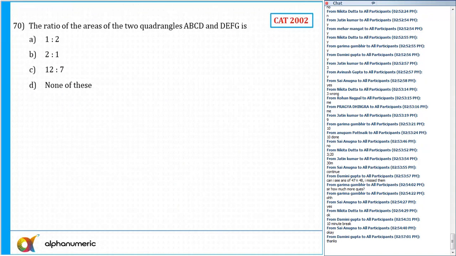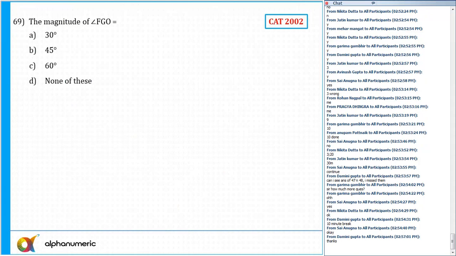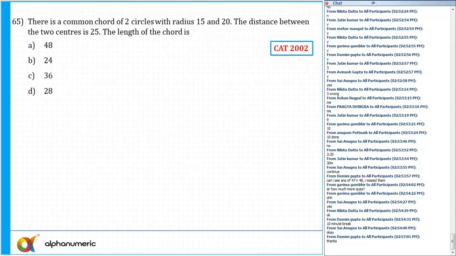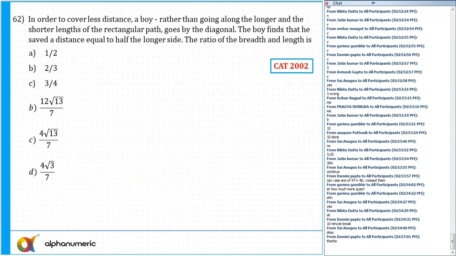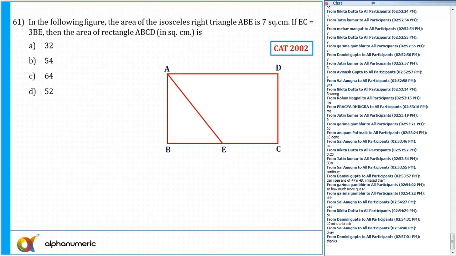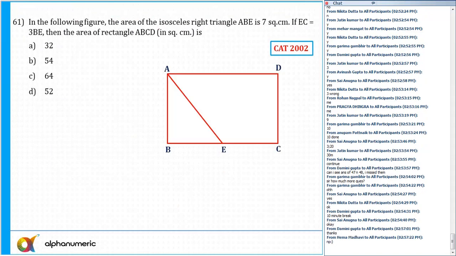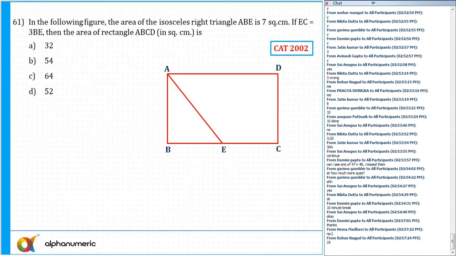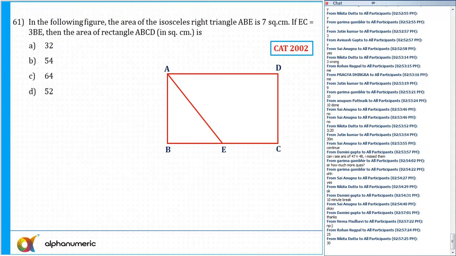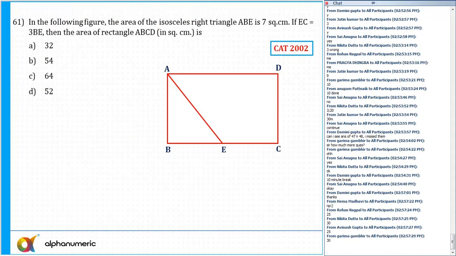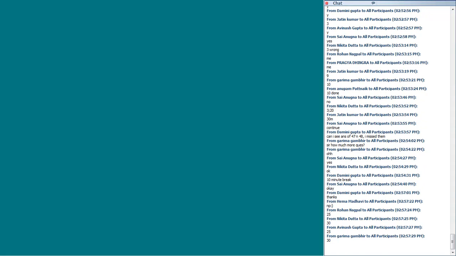All these 10 questions are from CAT 2002. In 2002 itself, there were 10 questions from geometry. So solve these 10 questions. How much time do you need for these 10 questions? 30 minutes or 25? Let's do 25. Right now the time is 2:57, so till 3:25. Please start, all of you. Please solve these 10 questions, 61 to 70.